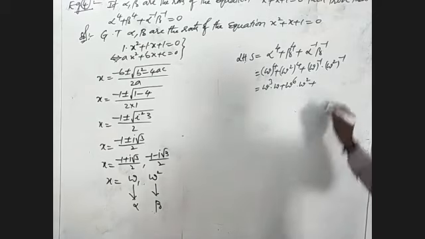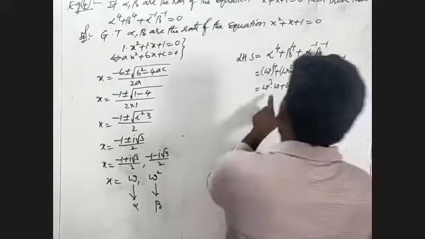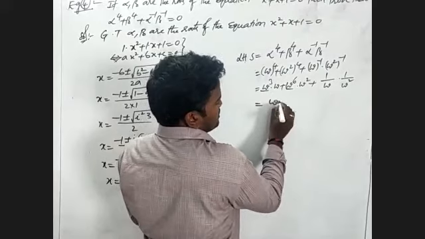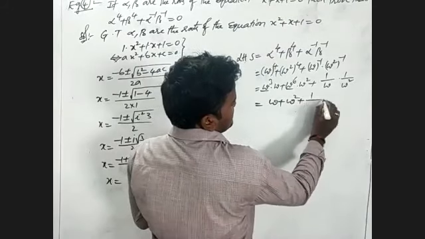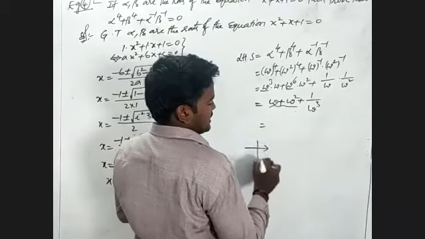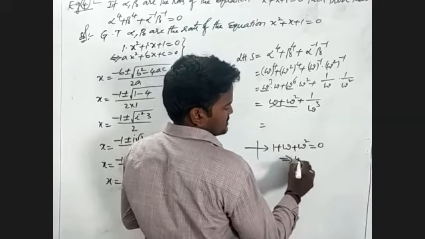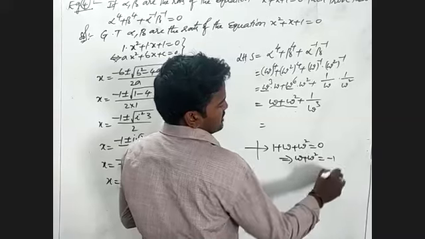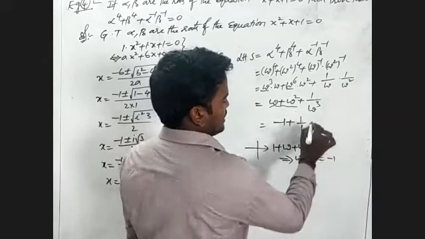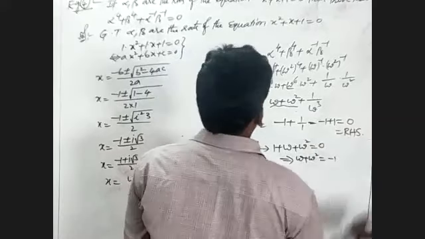So we write 1 by omega into 1 by omega square. Omega cube is 1, and multiples of omega cube are also 1. So omega plus omega square plus 1 by omega cube. One formula: 1 plus omega plus omega square equal to 0, which implies omega plus omega square is minus 1. So minus 1 plus 1 by omega cube, which is 1. Minus 1 plus 1 is nothing but 0. This is the value of RHS.